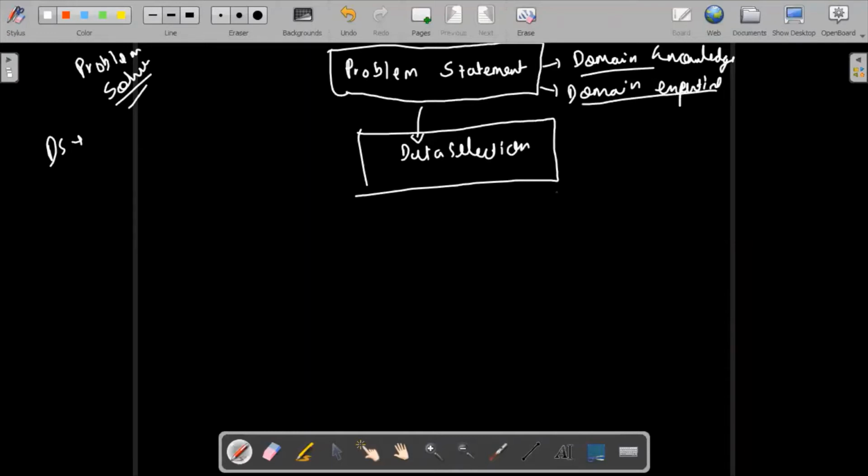There can be small changes in the steps also, and some stages are going to be before and some going to be after. It depends on the project, but I'm going to give you some general idea of how projects exactly work in terms of industry. Okay, fine. So, basically, data selection.